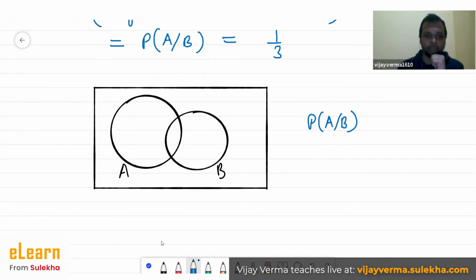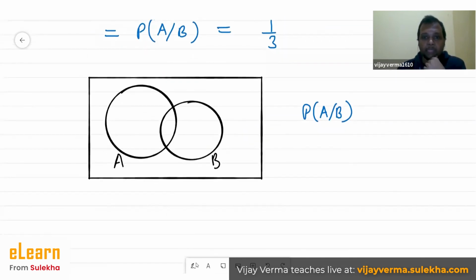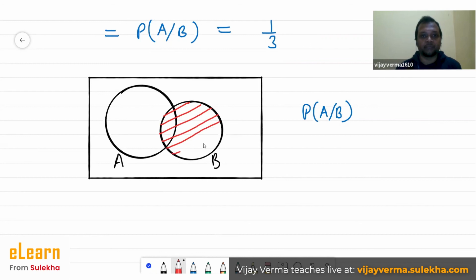Now think about it. If I had asked you the probability of event A, you would calculate the number of outcomes in event A upon the number of elements in the sample space. Like in the previous example, we had 1 by 6. Now, if I tell you that B has already happened, then the first thing you will think, in terms of the Venn diagram, is that now your sample space is this circle.